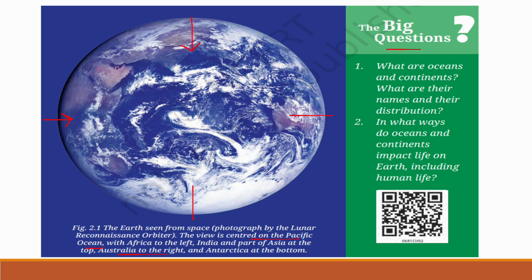Do you know the names of the continents? Asia, Africa, North America, South America, Europe, Australia and Antarctica. These oceans and continents play important roles in shaping life on Earth, including our own human lives. We will see all these things in this chapter.